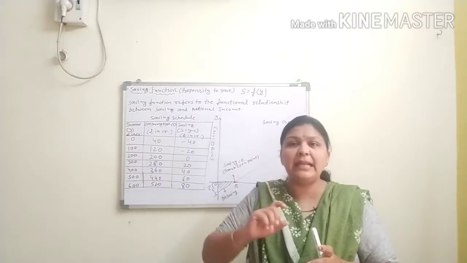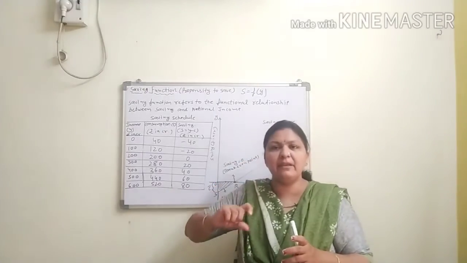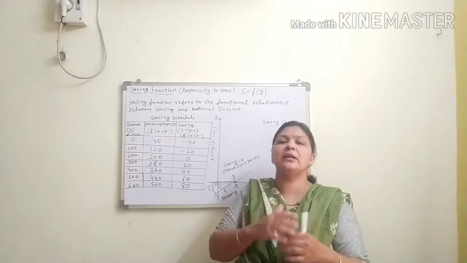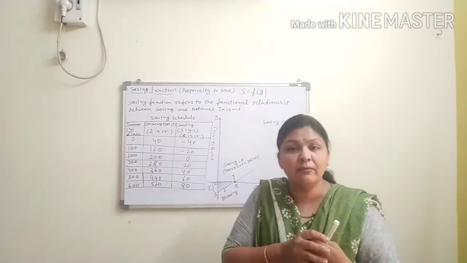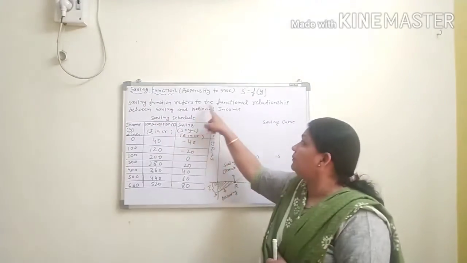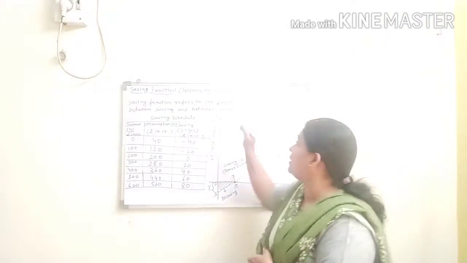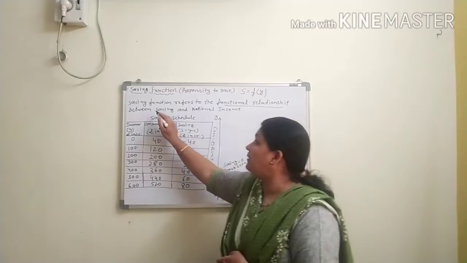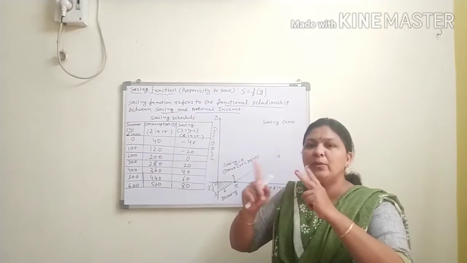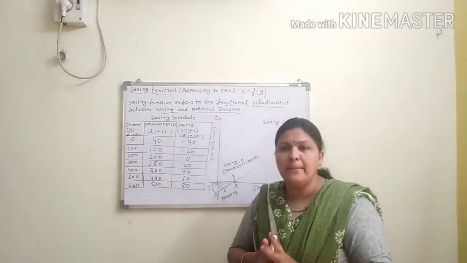Fine. So we are saying that the saving function is directly affected by the national income, or national income directly affects saving. Clear? Now the saving function refers to the functional relationship between saving and national income. इन दो वेरिएबल्स को ही हमको कंपेयर करना है.